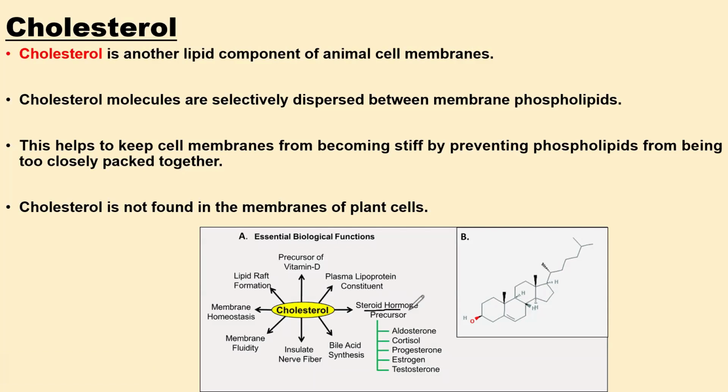With cholesterol, you can synthesize steroid hormones like aldosterone, cortisol, progesterone, estrogen, and testosterone. It is also used in bile acid biosynthesis.